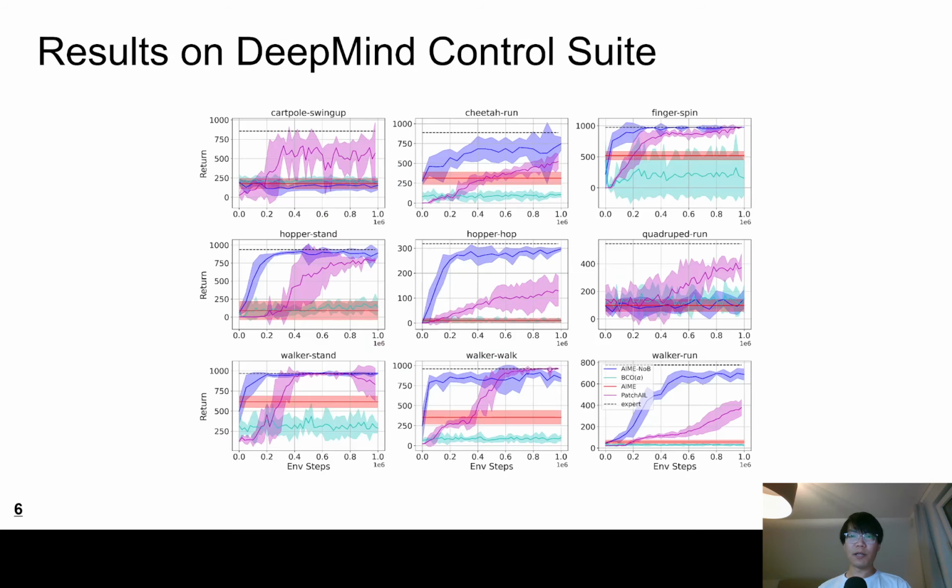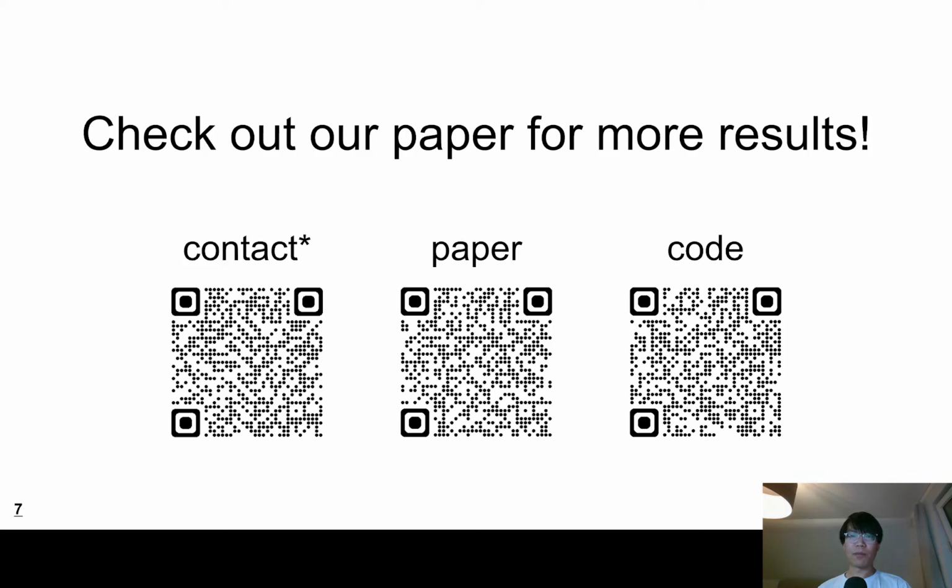We also benchmark AIM-NB on 15 tasks from DeepMind Control Suite and Meta-World, and the results demonstrate the extreme sample efficiency compared with other SOTA algorithms. Please check out our paper for more results.